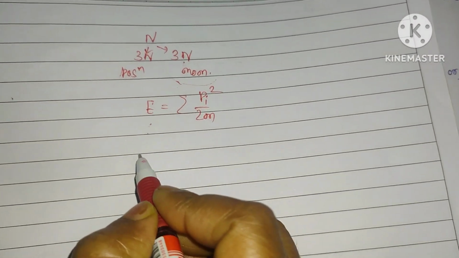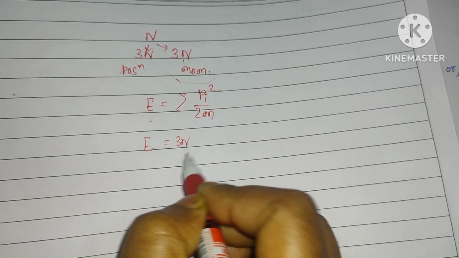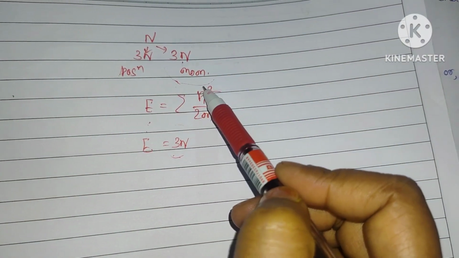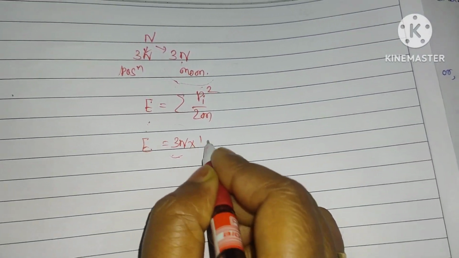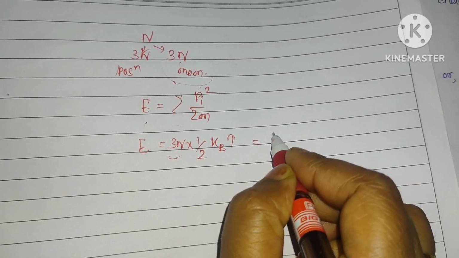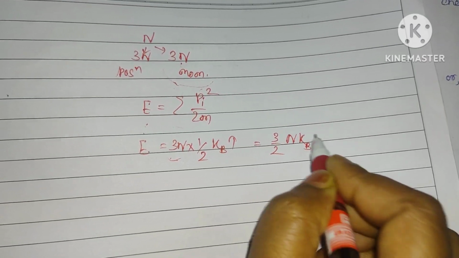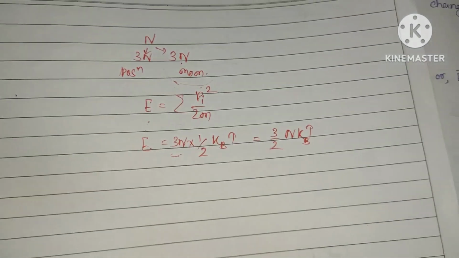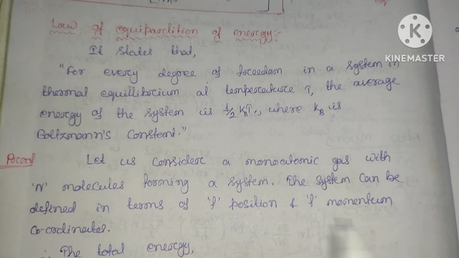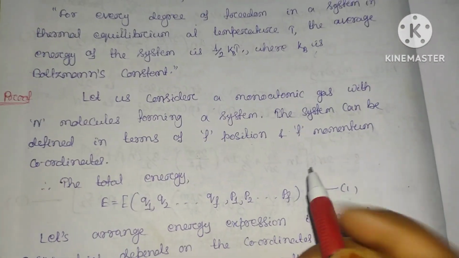The total energy of the system can be written as E equal to 3n, the degrees of freedom, into half kBT. That is 3/2 nkT, where kB is the Boltzmann constant and T is the temperature. Clear?